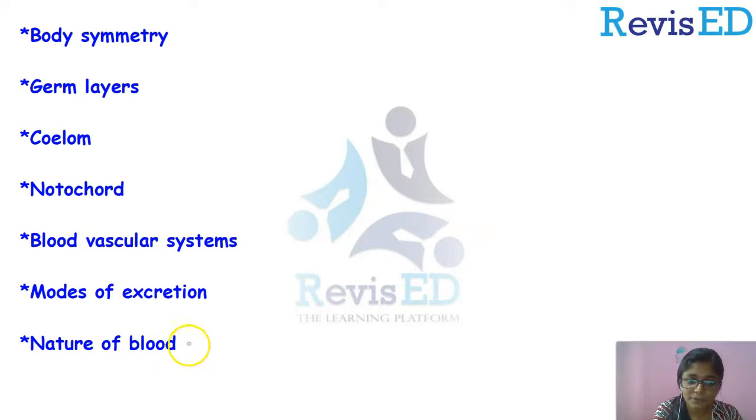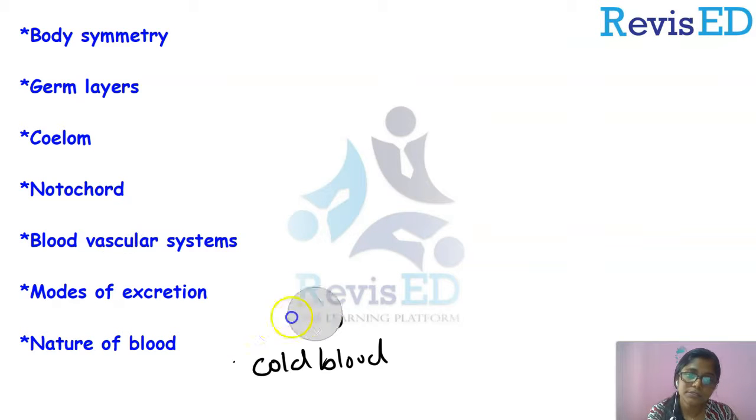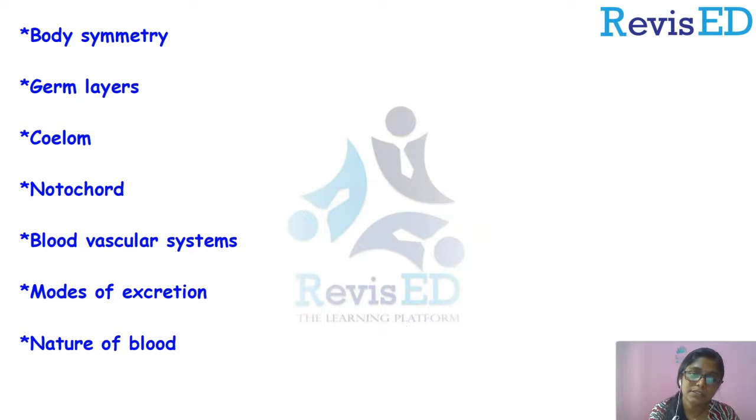Now, the final point is the nature of blood. We have classified animals into two types here, which are warm-blooded animals and cold-blooded animals. And in cold-blooded animals, we have studied two phenomena known as hibernation and estivation. Yes. So, this is about the basis of classification.